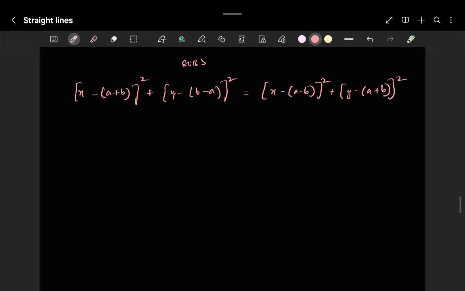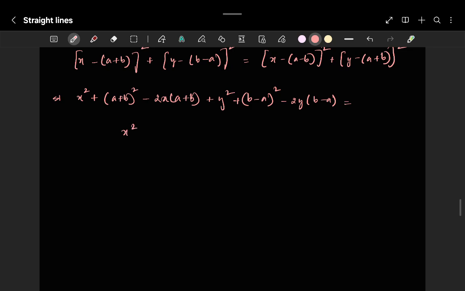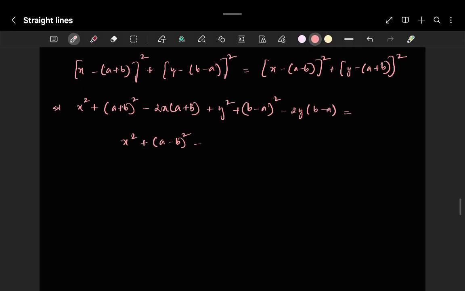Now x square plus (a plus b) whole square minus 2x times (a plus b) plus y square plus (b minus a) whole square minus 2y times (b minus a) is equal to x square plus (a minus b) whole square minus 2x times (a minus b) plus y square plus (a plus b) whole square minus 2y times (a plus b).